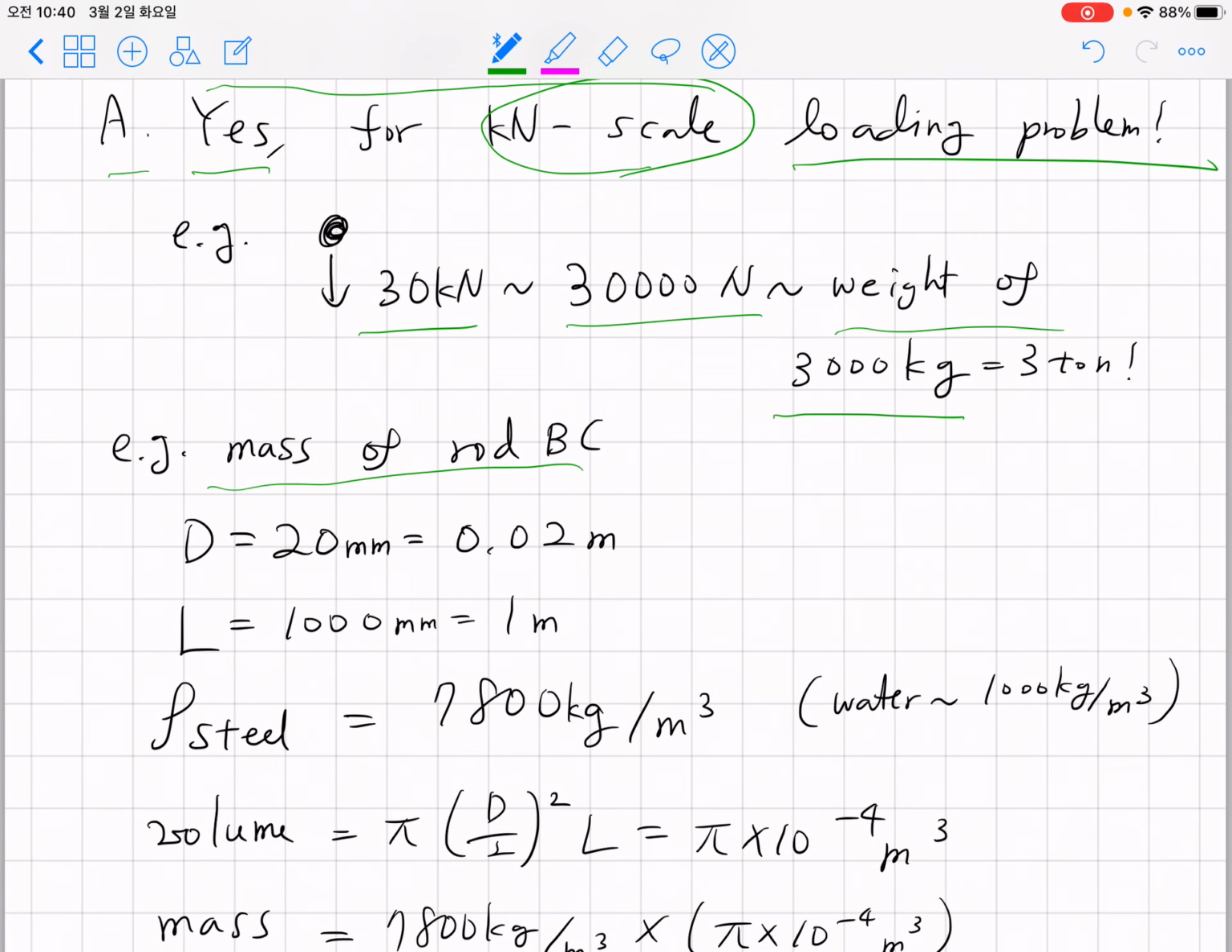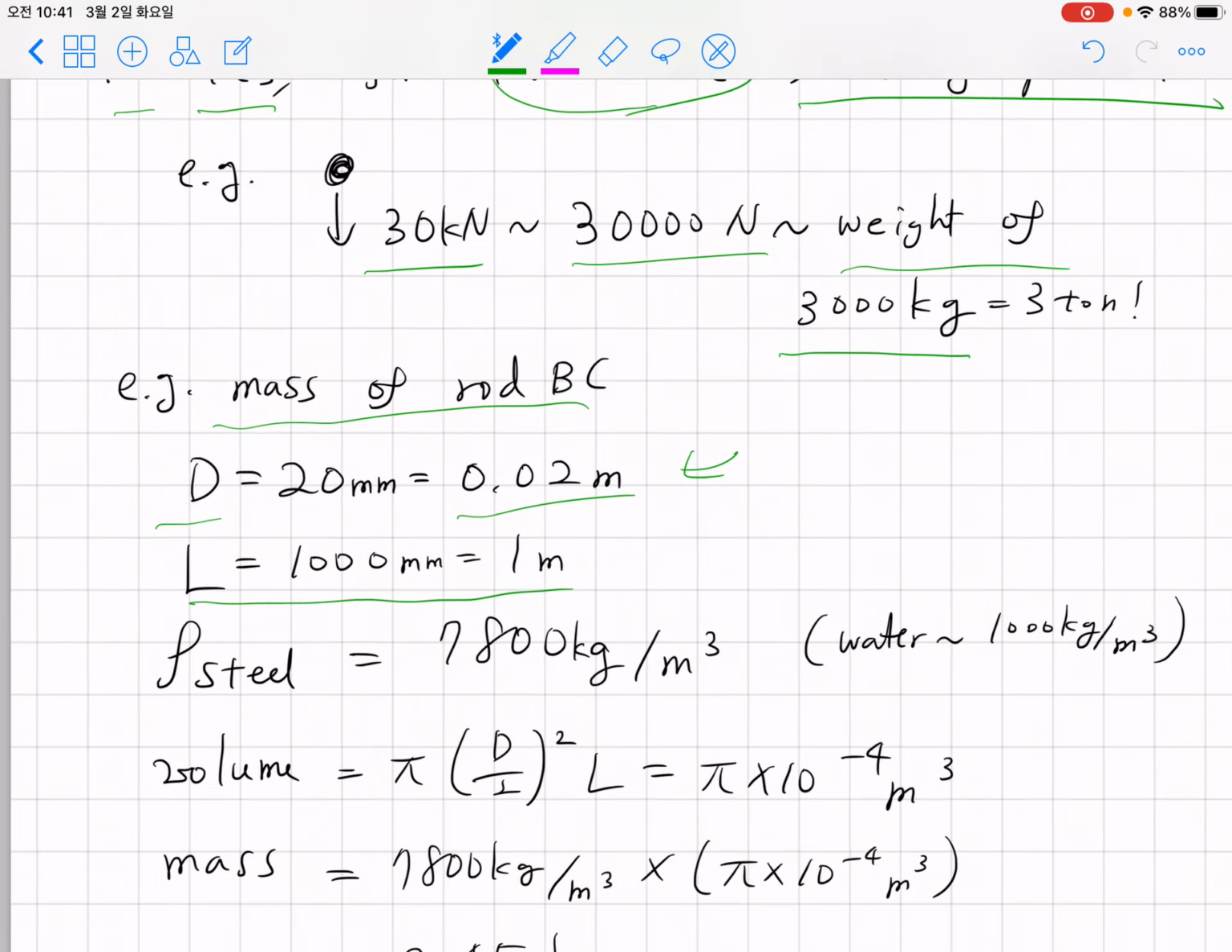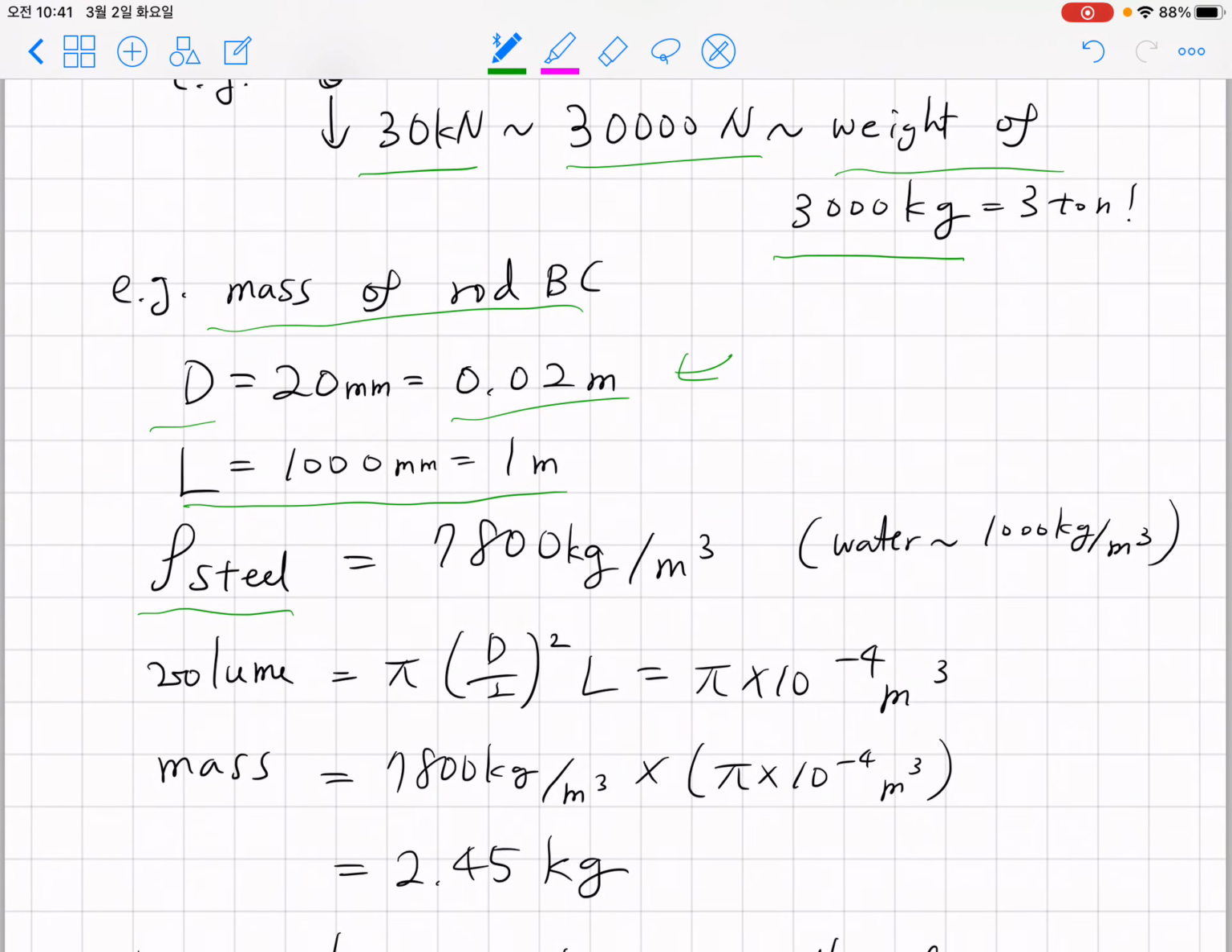However, if you consider the mass of the rod BC and boom AB that we considered, you can see that for a kilonewton scale problem, to satisfy the allowable stress guideline, the diameter would be around 20 millimeter or 30 millimeter. So for a 20 millimeter diameter, which is 0.02 meter, and a length of 1 meter or 1000 millimeter, if you consider the density of steel, it's around 7,800 kilogram per cubic meter.